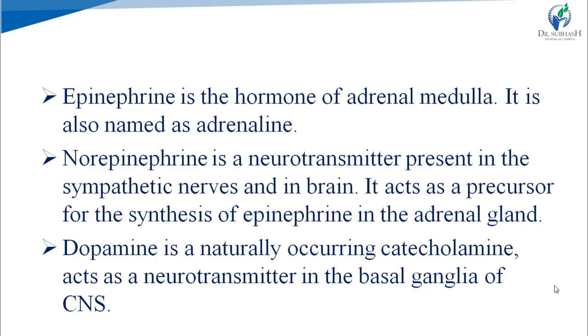The third one, dopamine, is a naturally occurring catecholamine that acts as a neurotransmitter in the basal ganglia of the CNS. I am repeating: adrenaline is the hormone of the adrenal medulla, noradrenaline acts as a precursor for synthesis of adrenaline in the adrenal gland, and dopamine acts as a neurotransmitter in the basal ganglia.